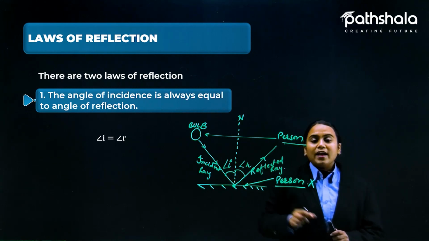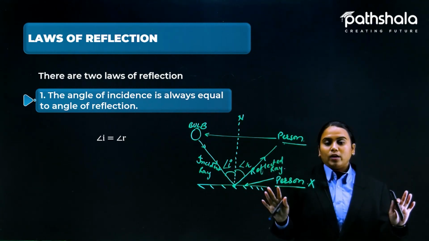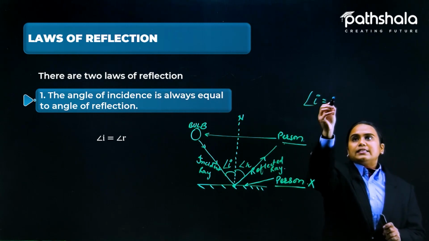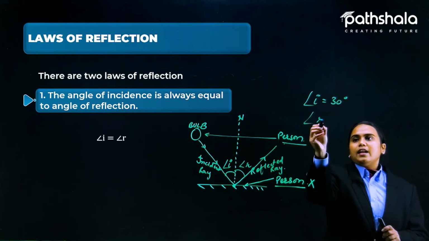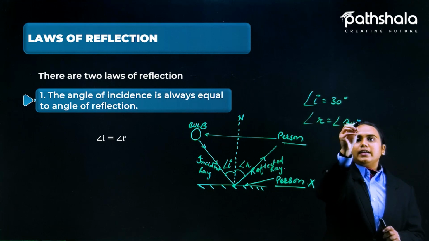Now these two angles would always be equal. If the angle I is 30 degrees, then angle R would also be 30 degrees.